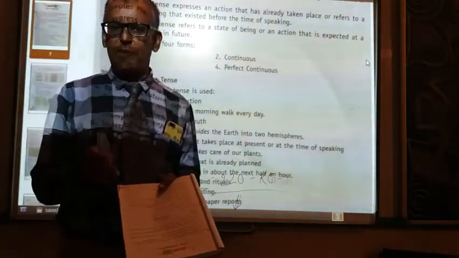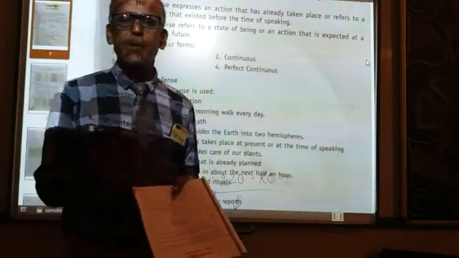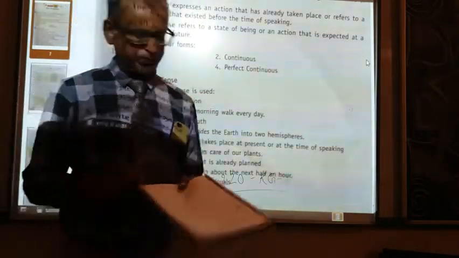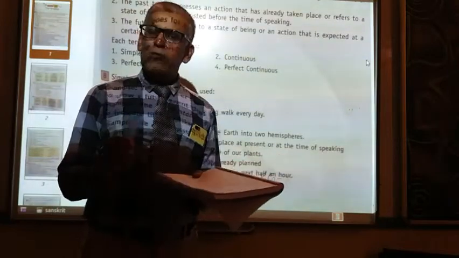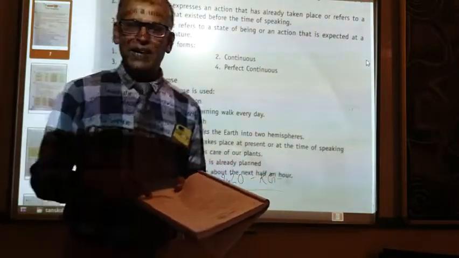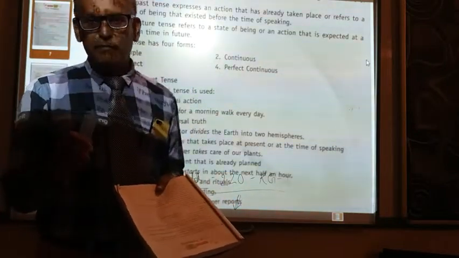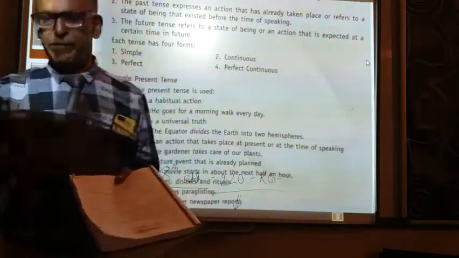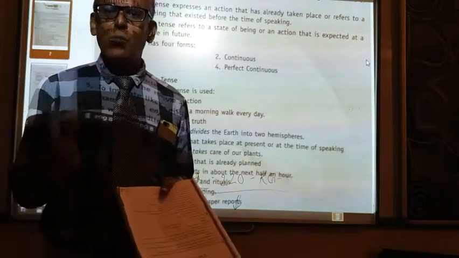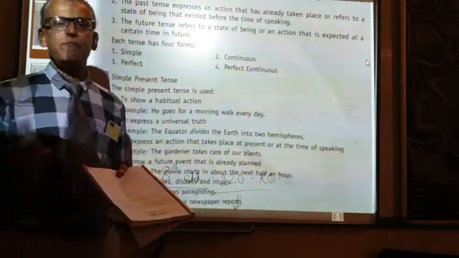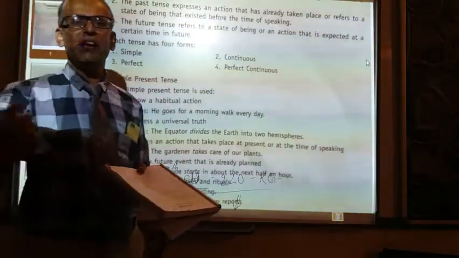So use of verb form, at least for the purpose of identification, is more important. In every simple present tense we use V1 or V5. Verb form wise we use V1 or V5. Let us see the meaning of V1 or V5.